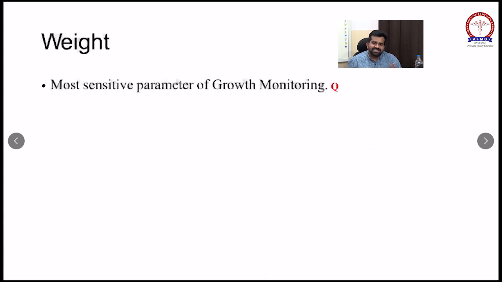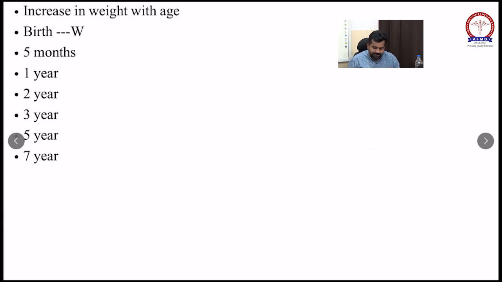If you do 2-3 days of fasting, what will happen? You will lose some weight, but you will not lose height. So in comparison to weight and height, the most sensitive parameter affected by your daily routine is weight. With excessive eating, you will gain weight and you will lose weight if you are fasting. So weight is the most sensitive parameter of how the child is going to grow.